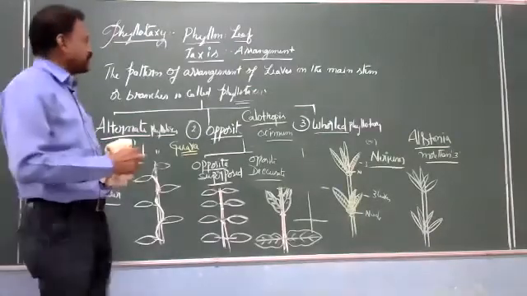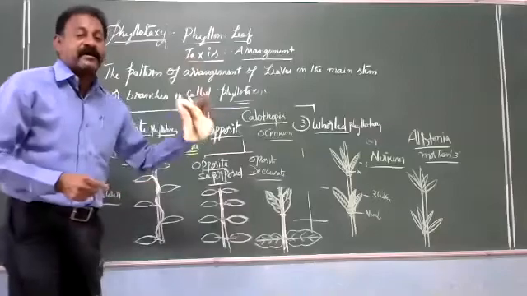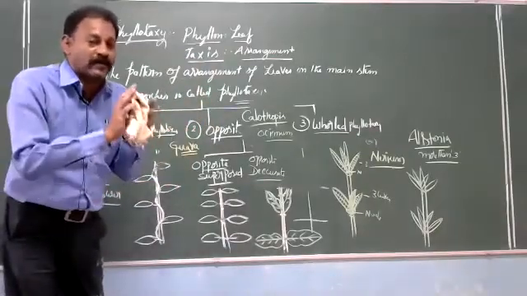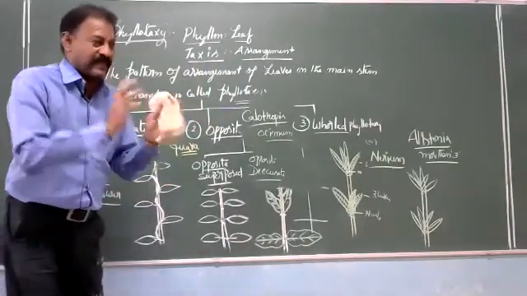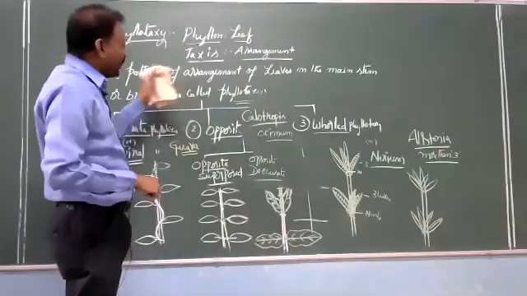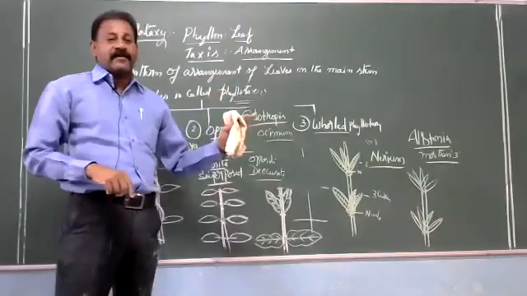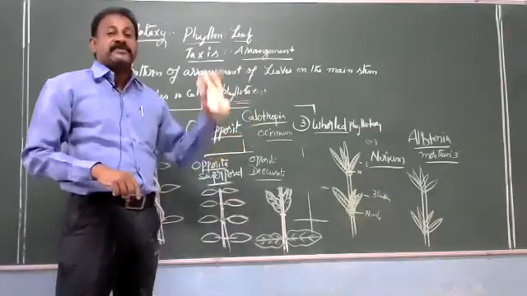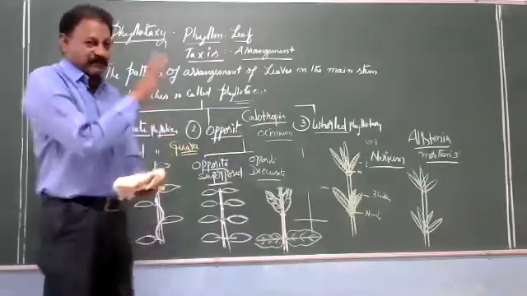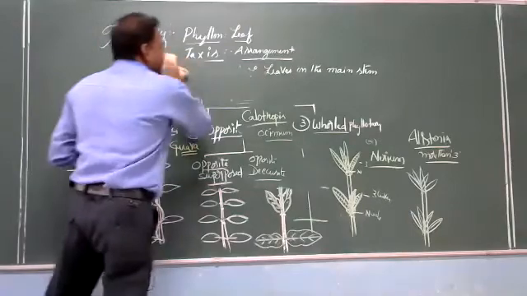Phyllotaxy means, my dear students, the arrangement of leaves on the stem or on the branches at particular nodes. They may ask questions here. Phyllotaxy is the arrangement of leaves on the stem or branches, based on option number 1, option number 2.